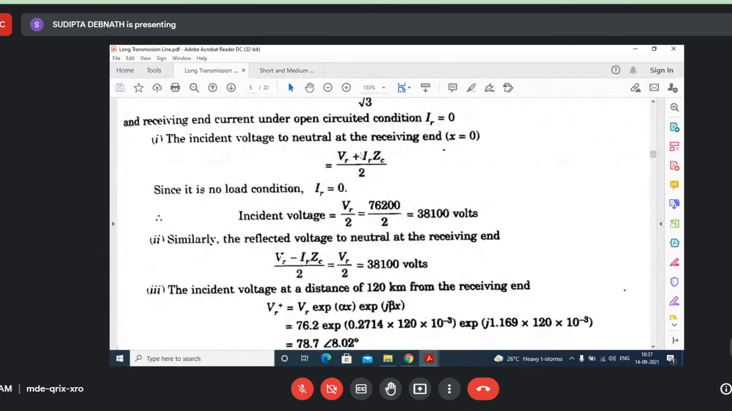So the incident wave is this one and it is becoming VR by 2. Similarly, the reflected wave, what is the difference? The difference is that here it is minus, and that will not bother because this part is 0 and the reflected wave is also 0. So you can understand that incident and reflected wave are both the same, because what is the incident wave?